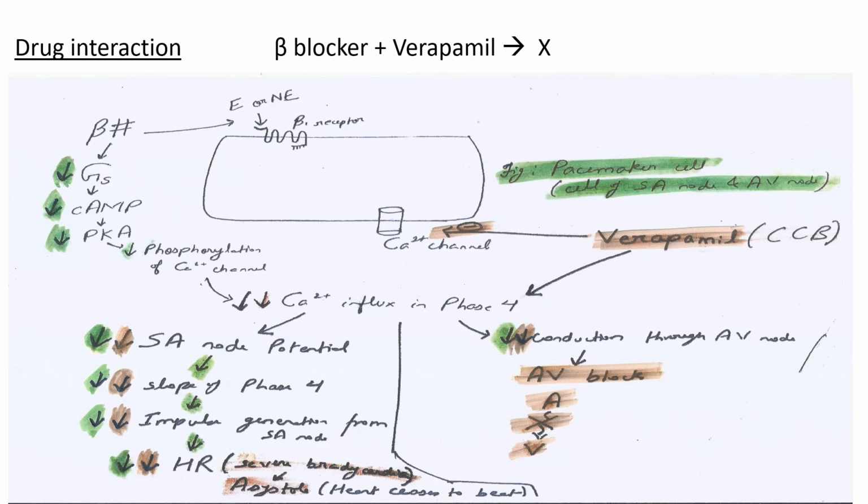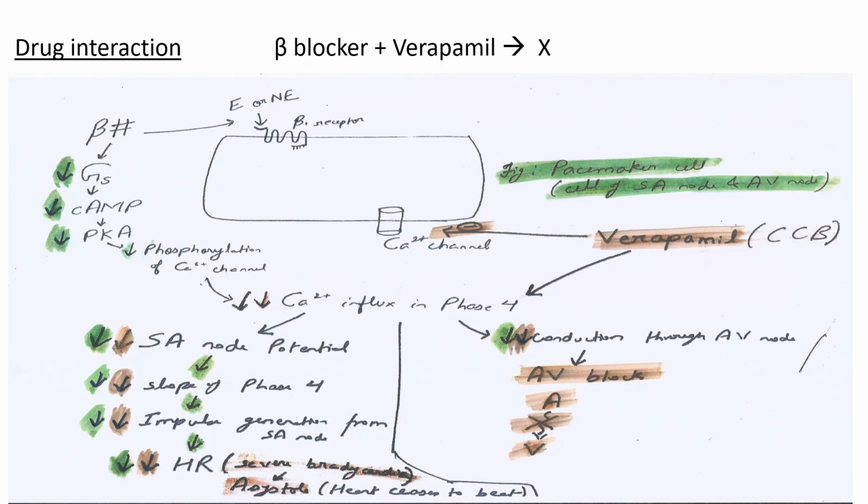Now what is the other consequence? When epinephrine or norepinephrine binds with beta 1 adrenergic receptor, there is stimulation of G stimulatory protein. So cyclic AMP increases, protein kinase A increases, and there is phosphorylation of calcium channel that causes increased calcium influx in phase 4. Increased calcium influx in phase 4 causes increased conduction through the AV node. So the impulse will pass from atria to ventricle, and this increased conduction is known as positive dromotropy. This happens normally by the effect of epinephrine or norepinephrine binding with beta 1 adrenergic receptor.